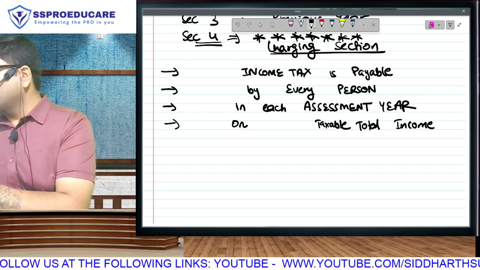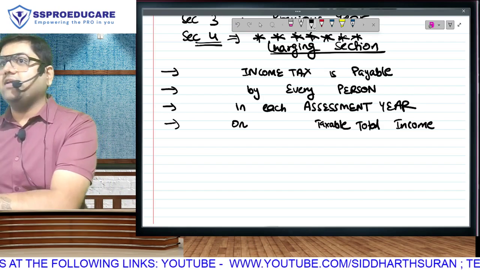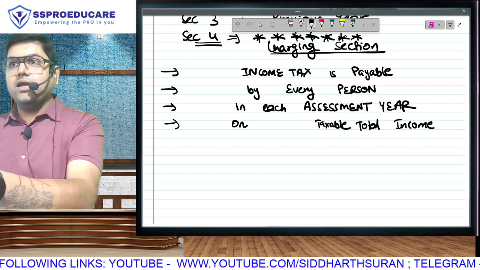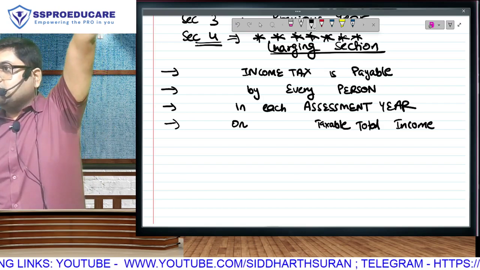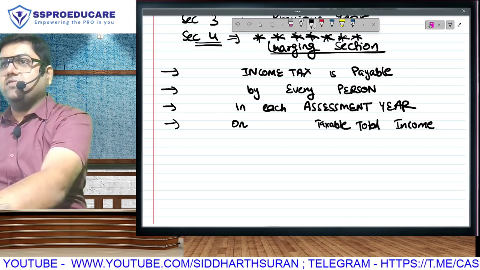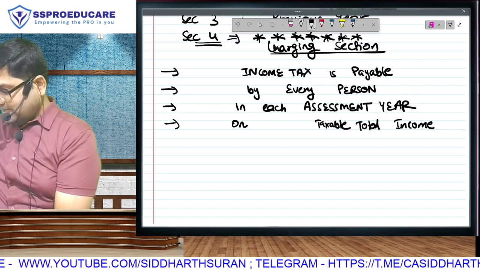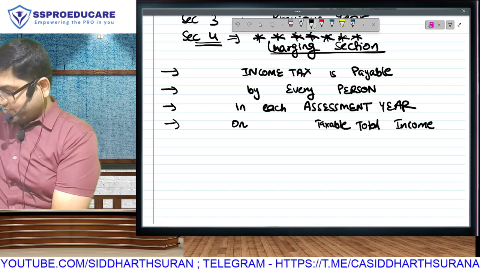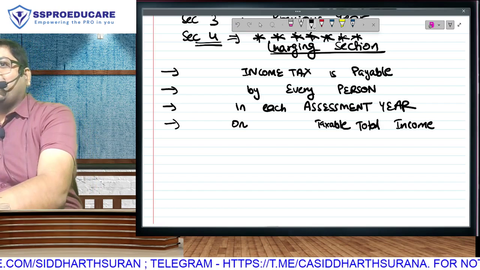I see quite a few new faces. I want to know any student who was not there in the last class, online as well as offline. For example, there were some who were online. You were online. Who was not there at all in the last class? You told me you were absent. You all are new admissions or you all were absent? Absent. I am staying in false hopes that maybe someone said, yaar, that direct tax faculty is very good, so you should join this class. I am waiting for someone to say that.